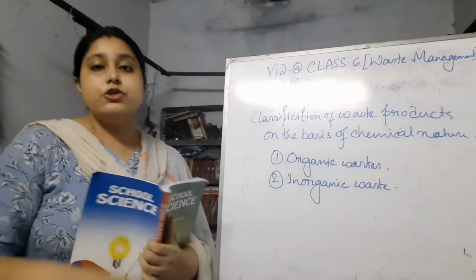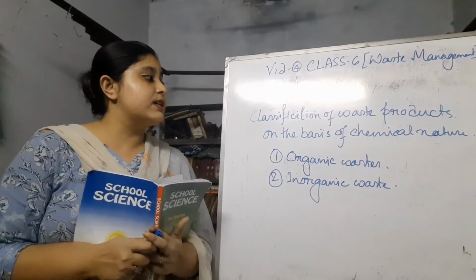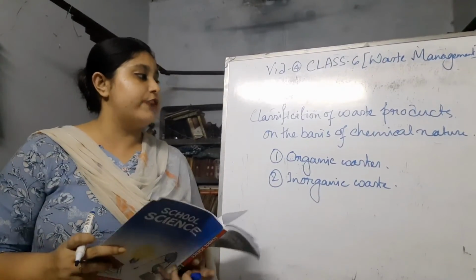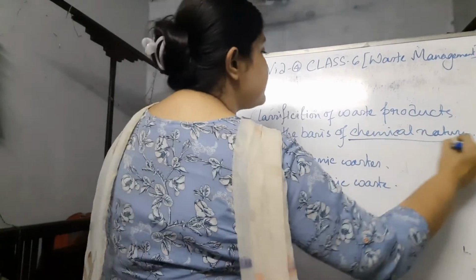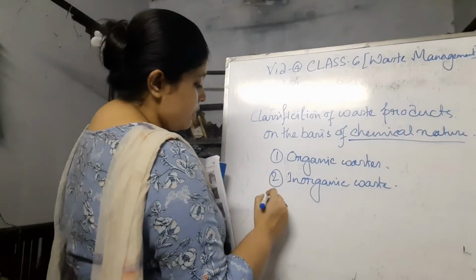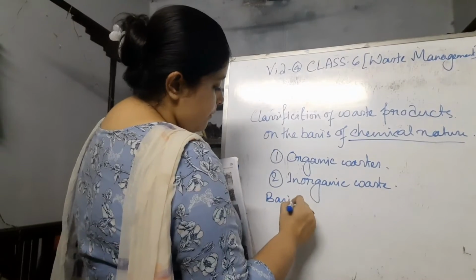Okay. So now we are going to discuss the classification of waste products on the basis of physical nature. The previous one was on the chemical nature.